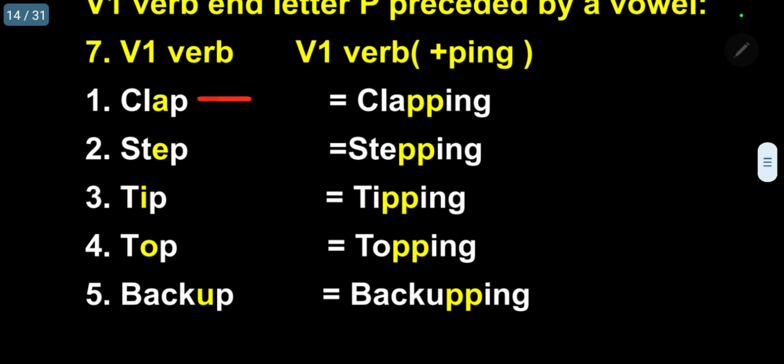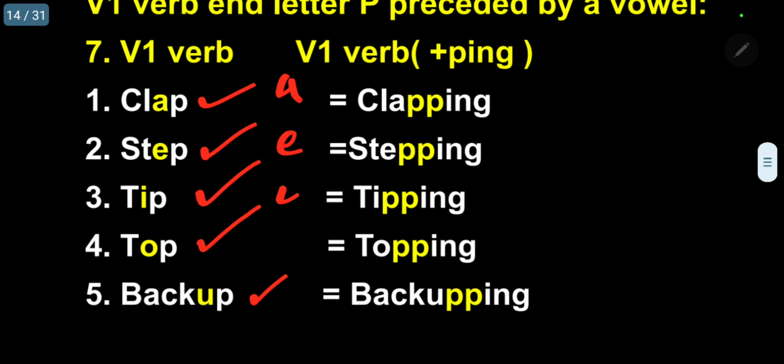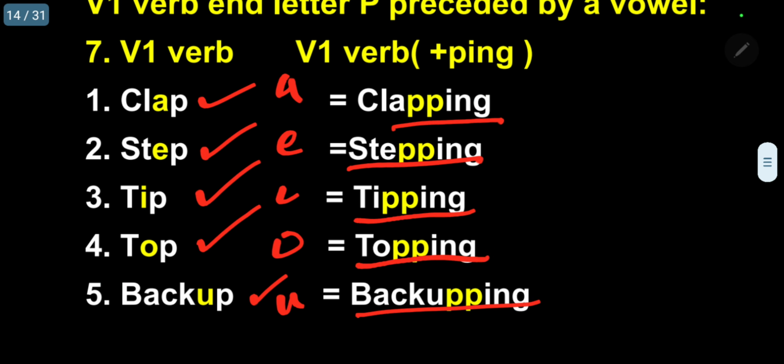I have clap, step, tip, top, pack up. The vowel again, A, E, I, O, and U. So automatically P is added now. P-I-N-G, double P. Clapping, stepping, tipping, topping, pack upping. You should be very careful.